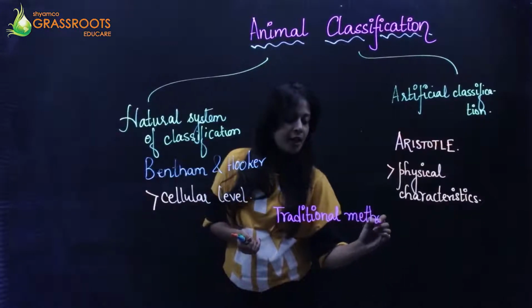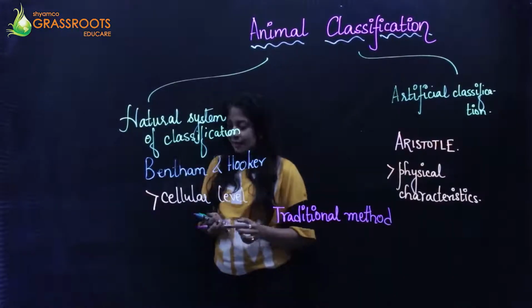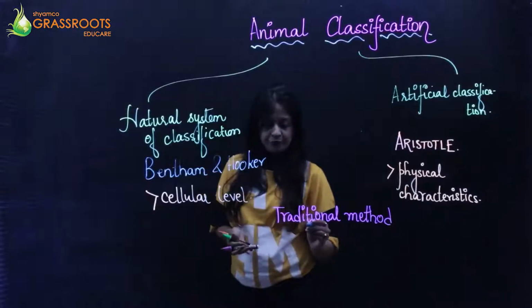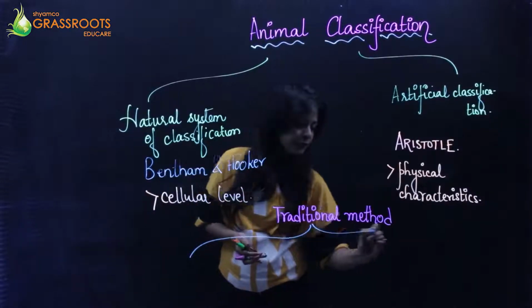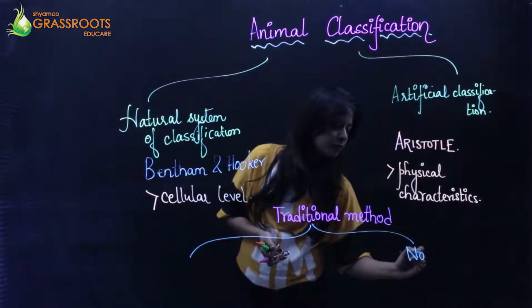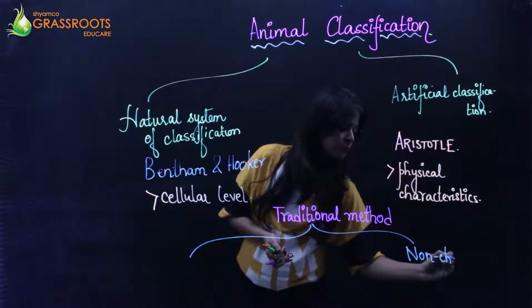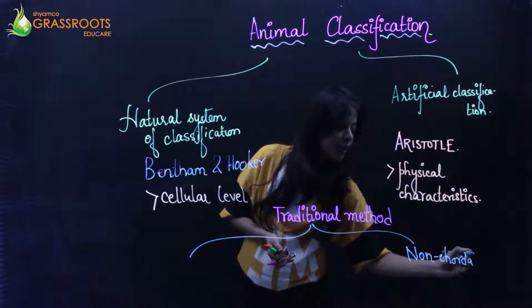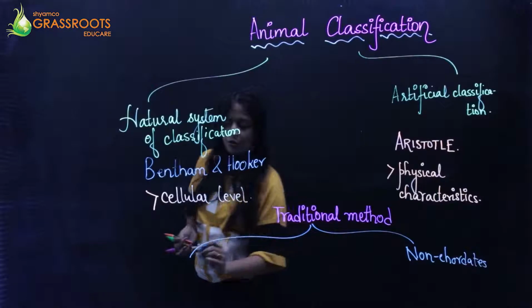So in that classification, the entire animal kingdom is either divided into non-chordates or into chordates.